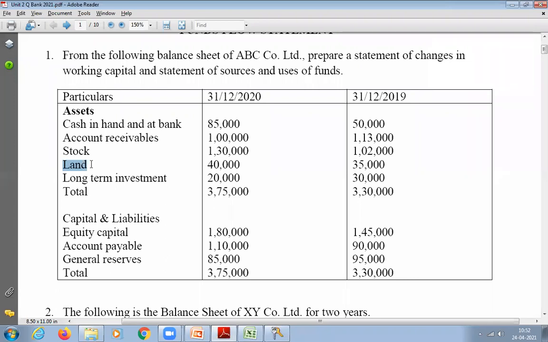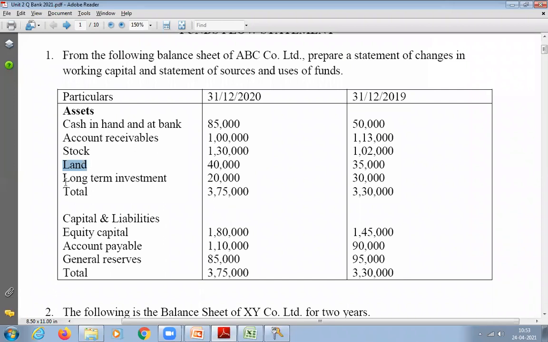When the land increases, that means they have purchased more land. Somebody answered just now. Land increase or decrease? It is increasing. So land increases whenever there is a purchase. So purchase, whether it is a source of fund or uses of fund? Uses of fund. Got it? So that we will write later.